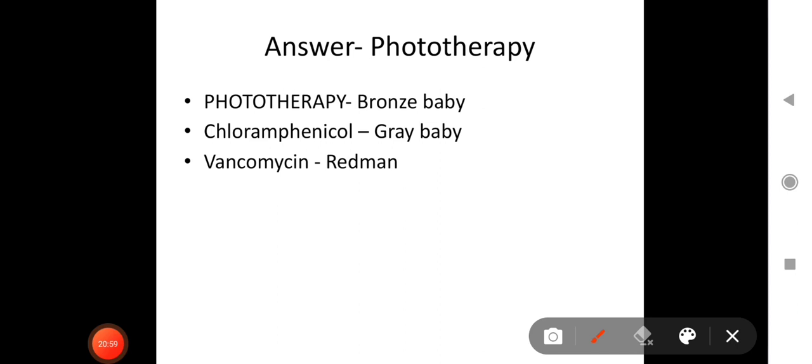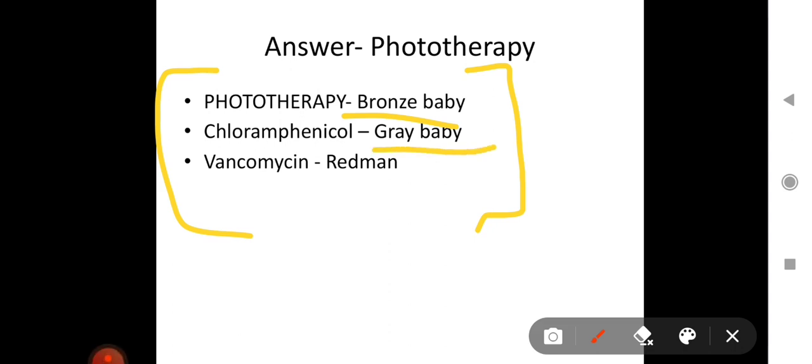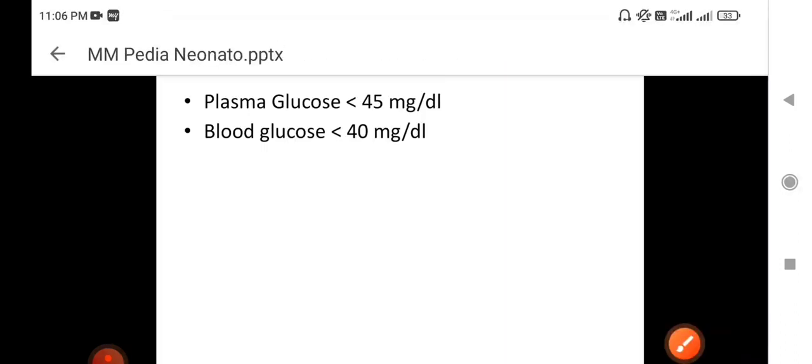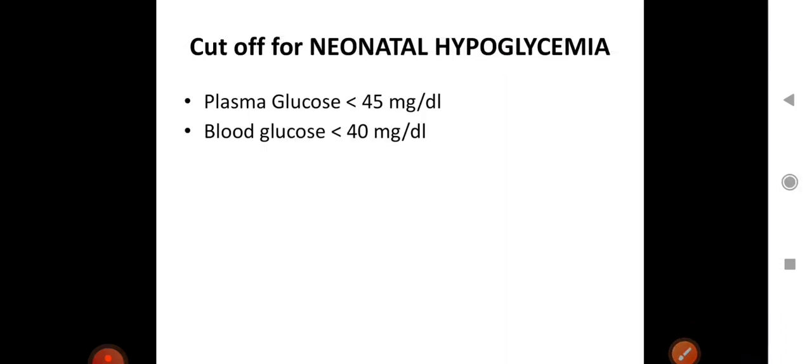So there are different names you have to remember. Brown baby is caused by phototherapy, Gray baby syndrome is due to chloramphenicol, and Red man syndrome is due to the use of vancomycin. So these are three named diseases or named conditions.